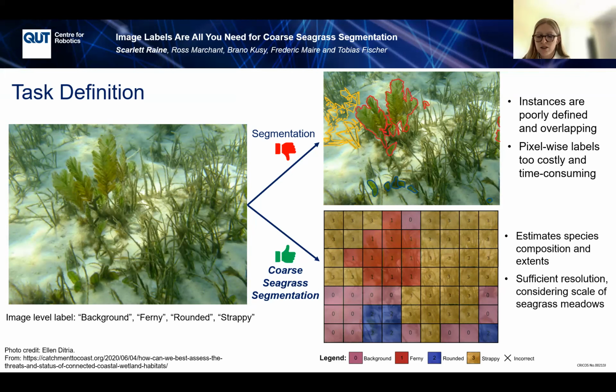In this work, we use seagrass images containing just one species at a time, so that we can leverage the image-level species labels during training.